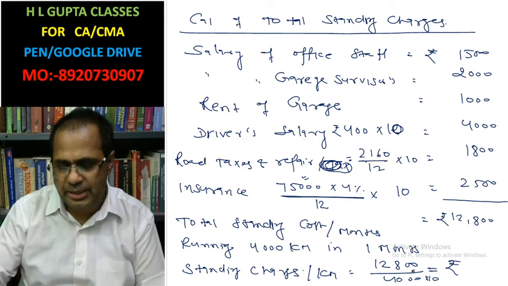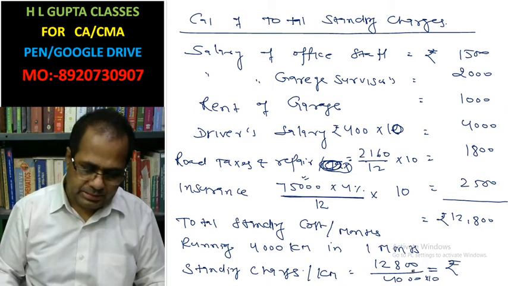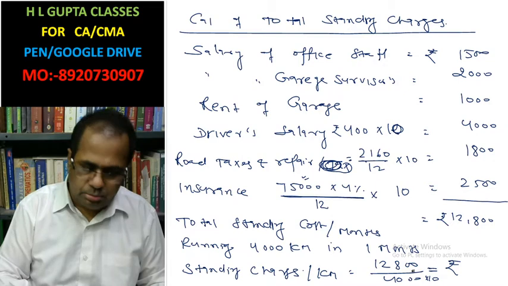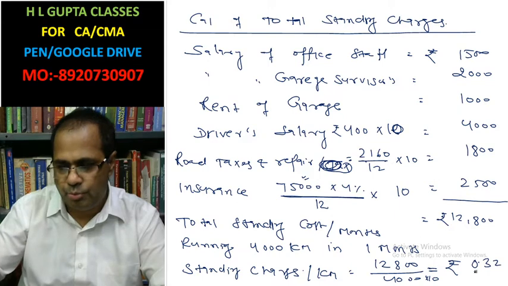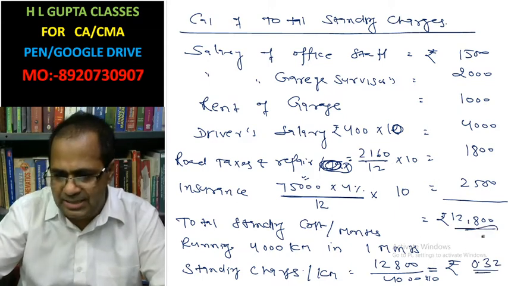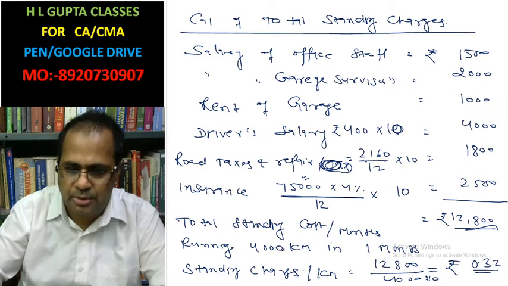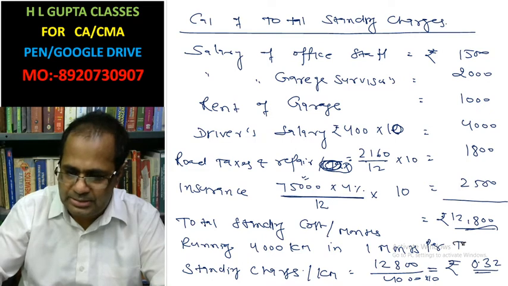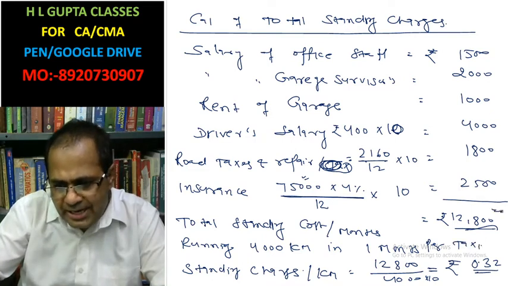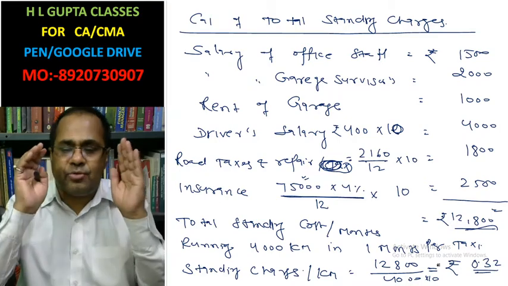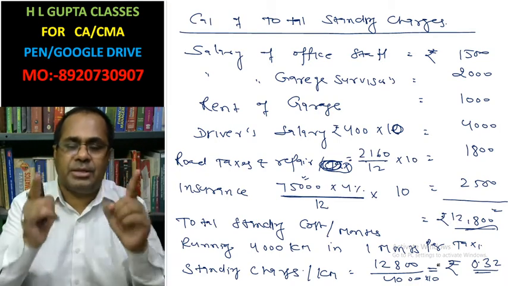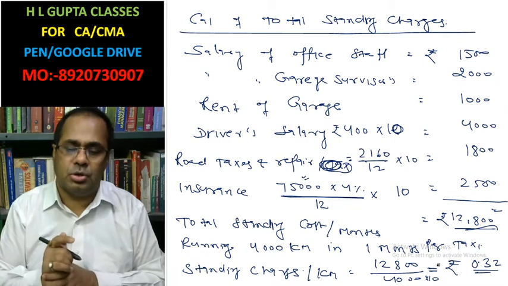This cost of 12,800 is for the 10 taxis, while the running of 4,000 kilometer in 1 month is per taxi. That's why we are going to divide by 10. After dividing 12,800 by 10, you will find the cost of one taxi, which is 0.32.